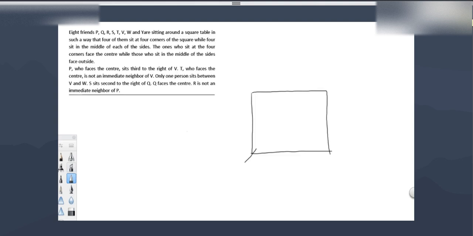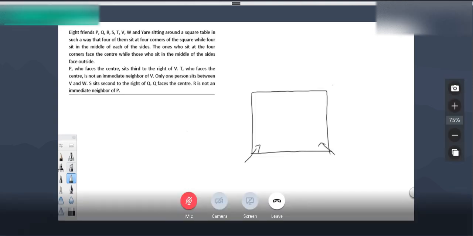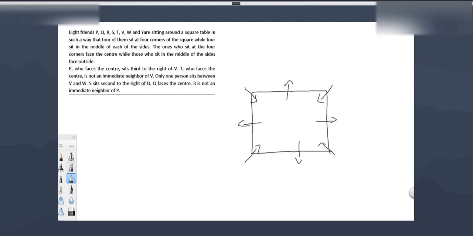Those who are sitting in the middle of the side are facing outside. These are facing center. These people are facing outside.